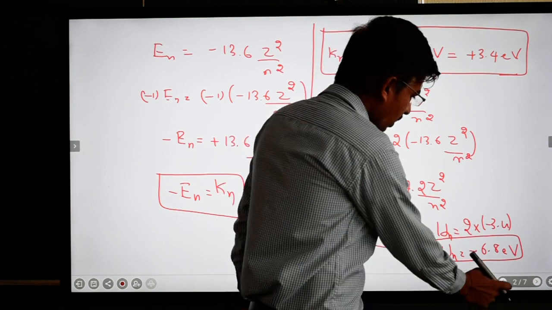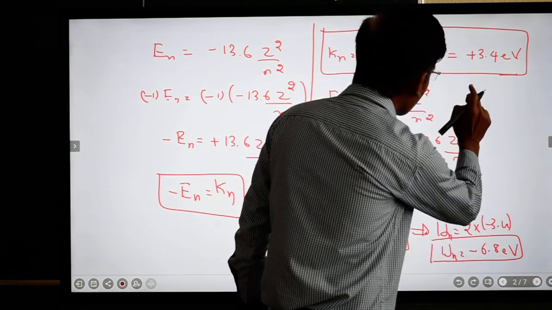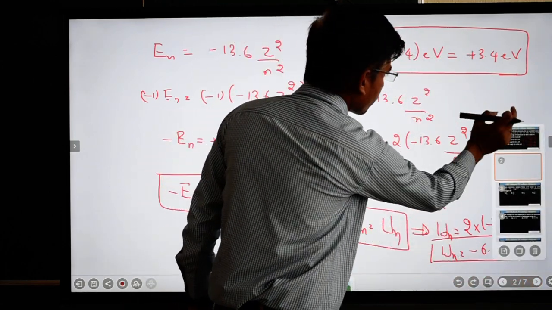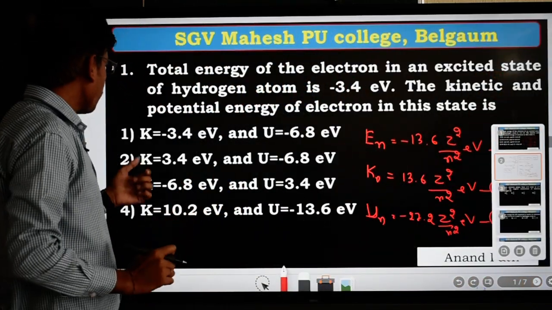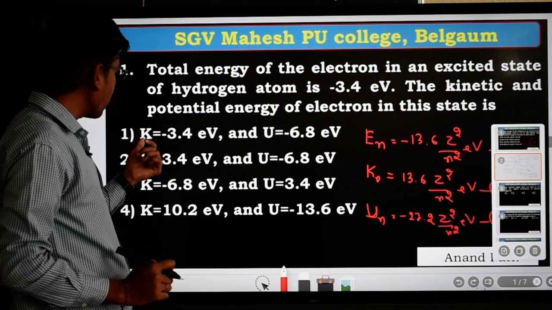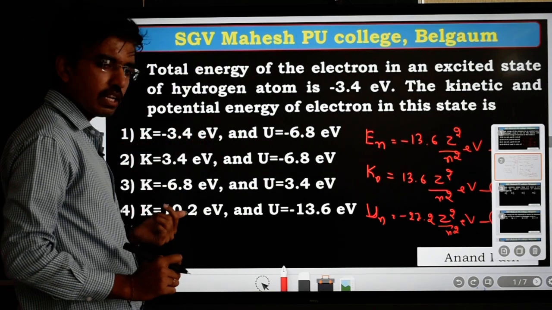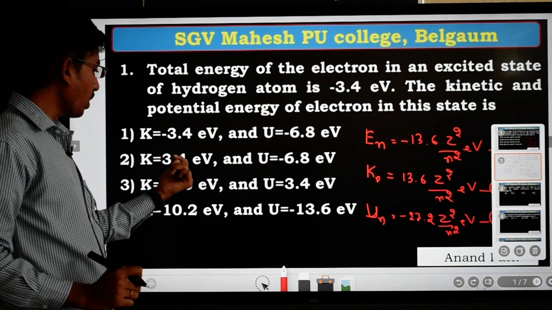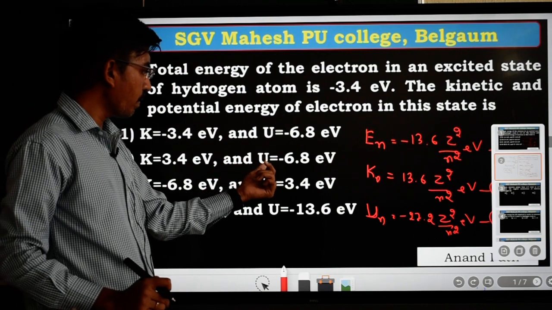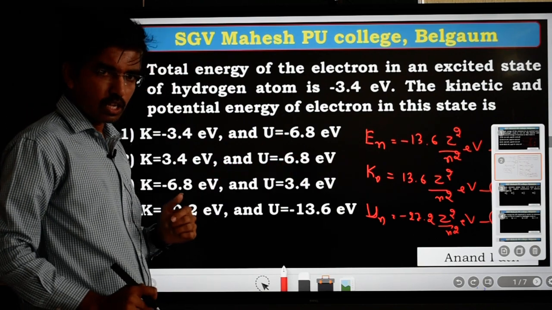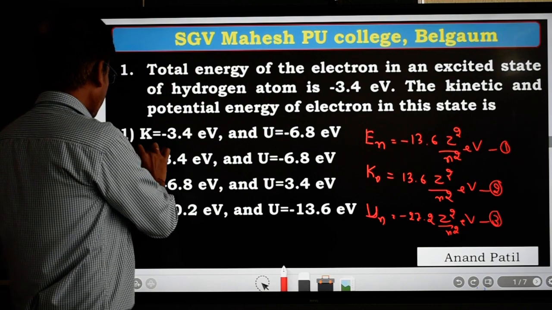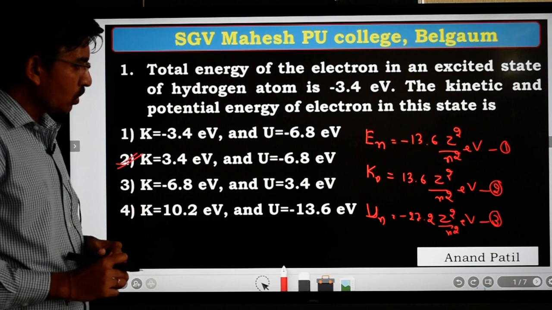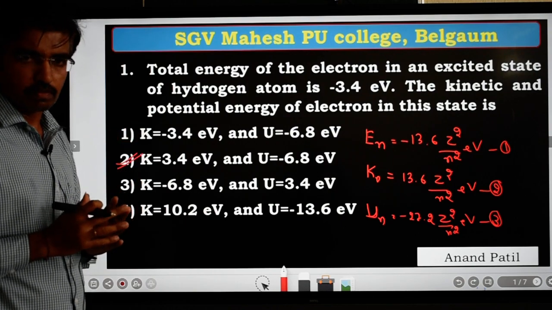Okay, so let us check the options one by one. Plus 3.4 electron volt, minus 6.8 electron volt. So in the first option, kinetic energy is how much? Minus 3.4 electron volt is given, so this is wrong. Option 2, kinetic energy 3.4 electron volt and potential energy U is equal to minus 6.8 electron volt. So this matches our answer. That's why option 2 is the correct option for this question. Okay, so this is the solution of the first question.